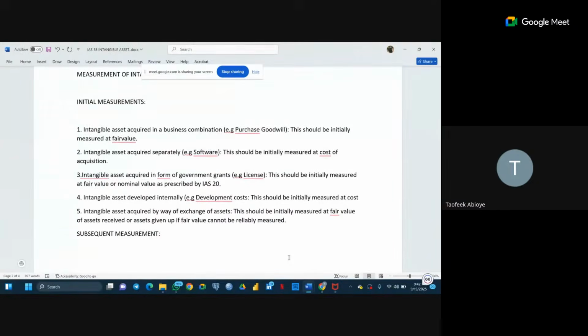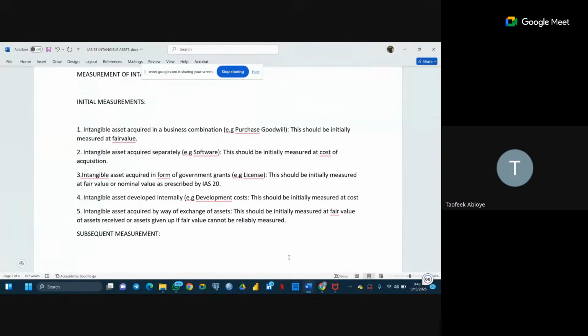These are different categories that may give rise to intangible assets. We can have it in form of government grants. We are going to use the government grant measurement to determine the value. We can have it in form of software being acquired by direct acquisition. So there, we are going to make use of the cost paid to acquire that particular intangible asset to determine the initial measurement. We also have the business combination, that is purchase goodwill, which is our working note. Is it working note three or working note 4? We are preparing our group account working note.